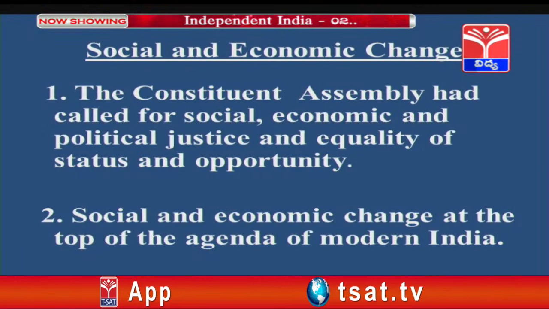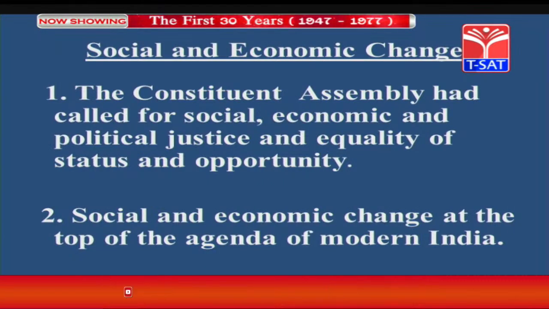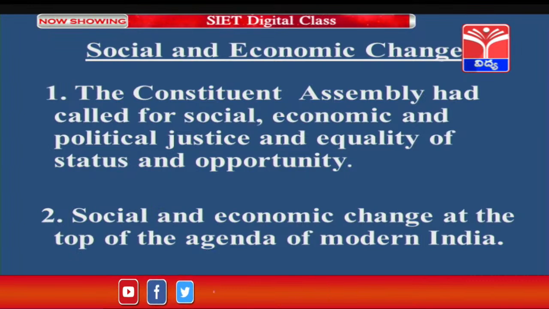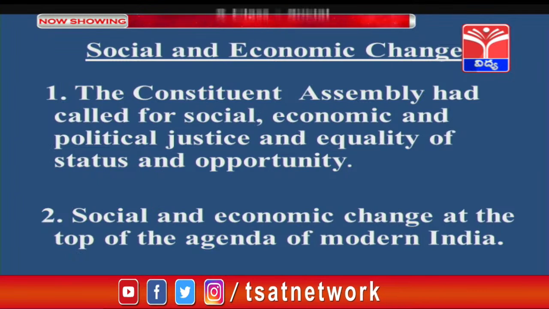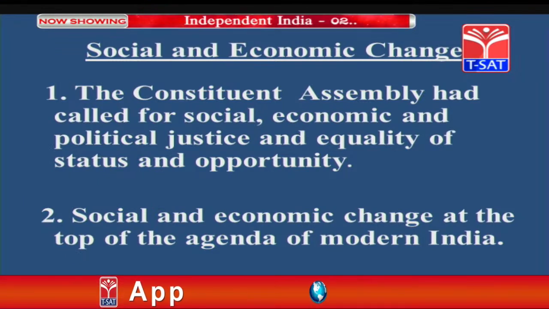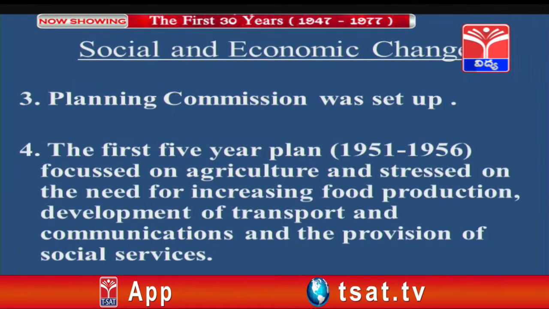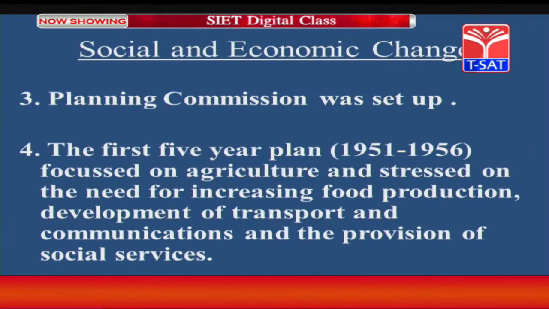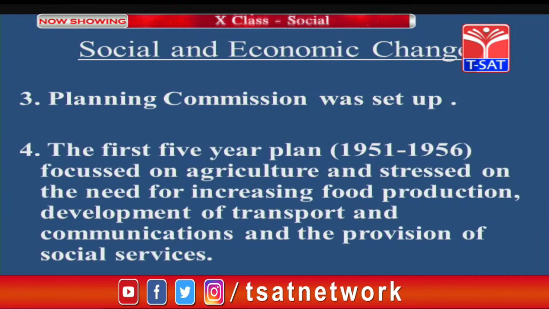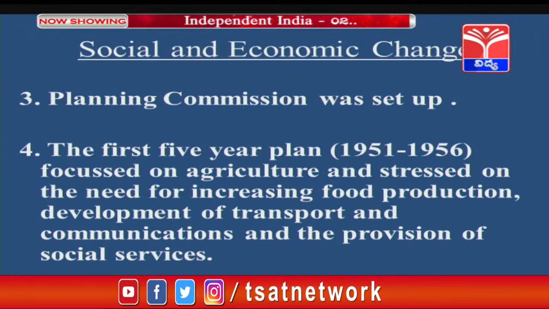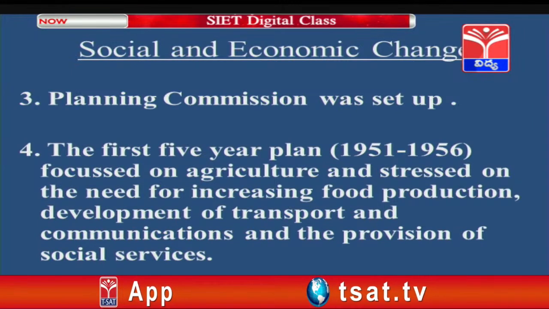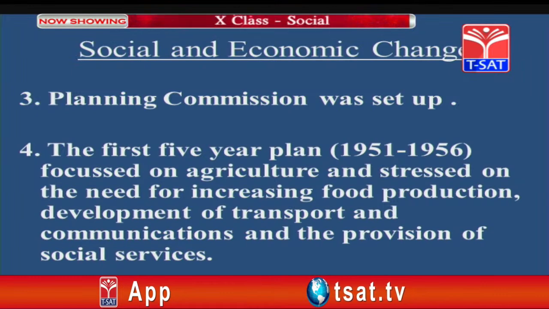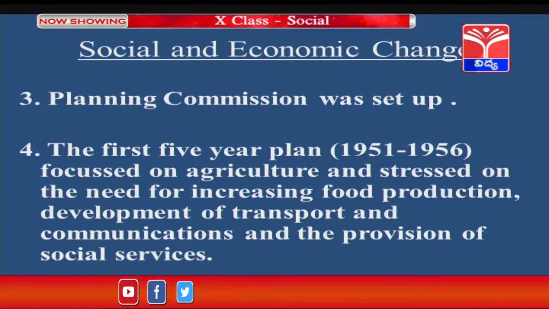In social and economic change, the Constituent Assembly had called for social, economic and political justice and equality of status and opportunity. Social and economic change was at the top of the agenda of modern India. In the same way, the planning commission was set up. The first 5-year plan, introduced in the years 1951 to 56, focused on agriculture and stressed the need for increasing food production, development of transport and communications and the provision of social services.